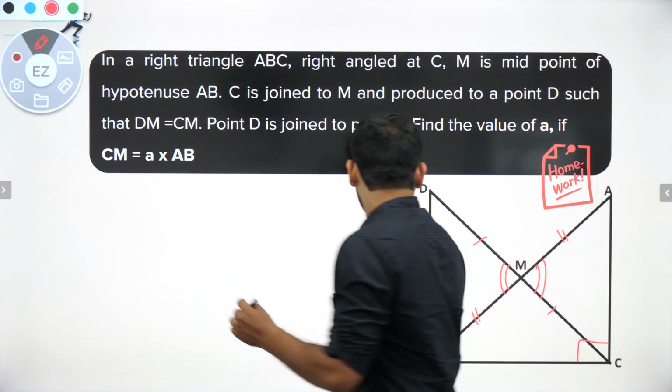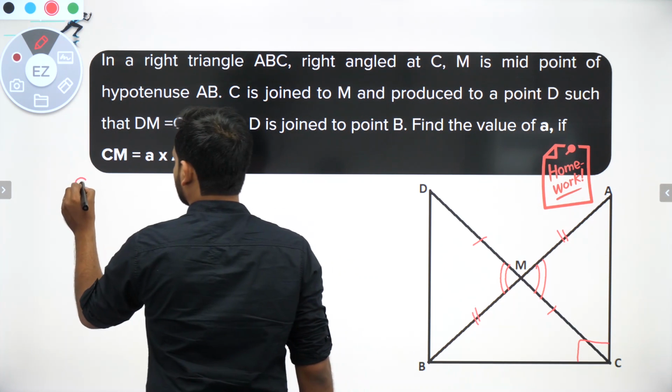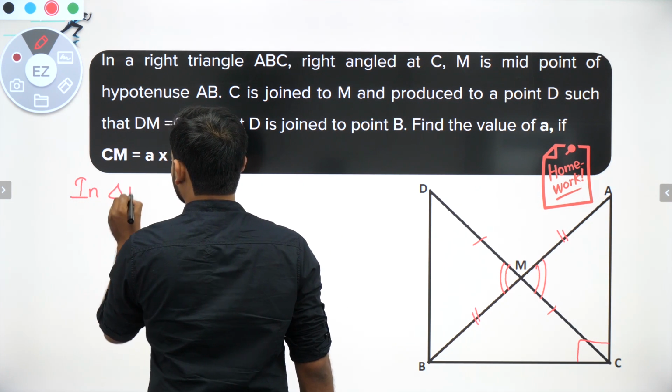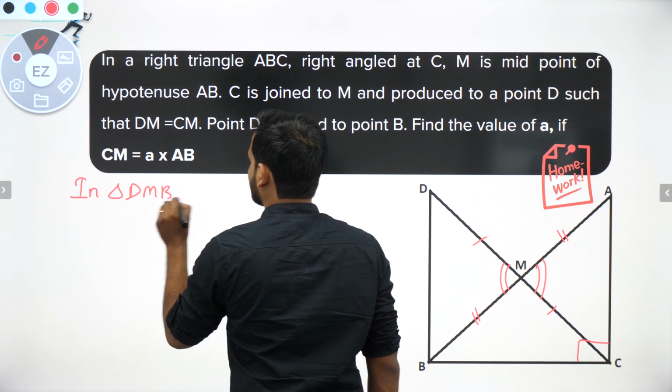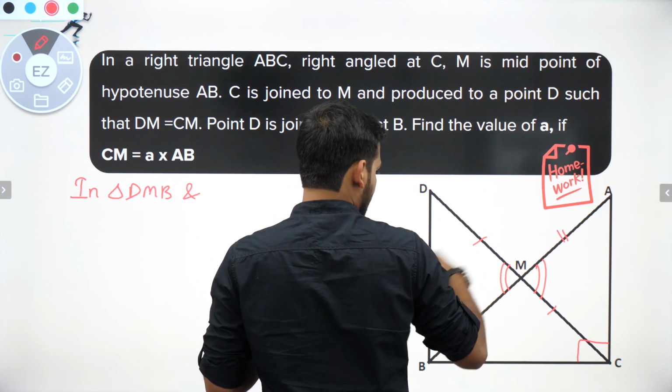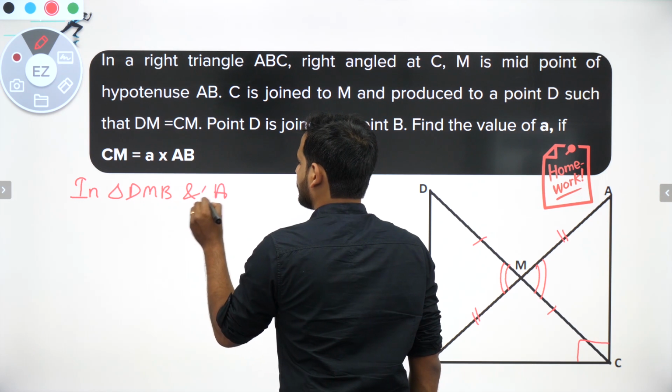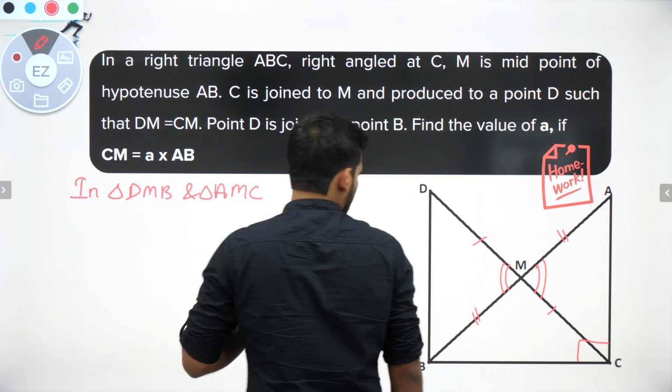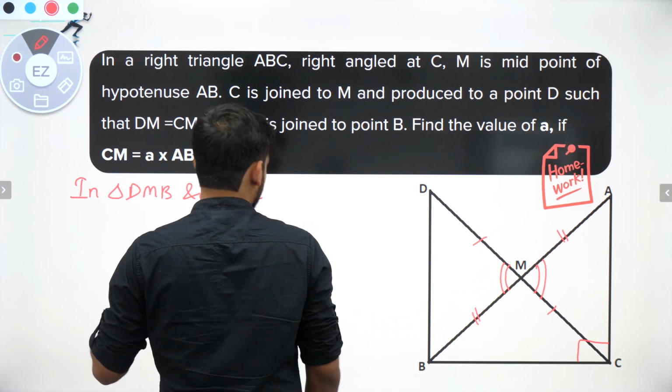So I will now say that in triangle DMB and AMC, the first thing I can say bachcho is DM is equal to MC, it is given.